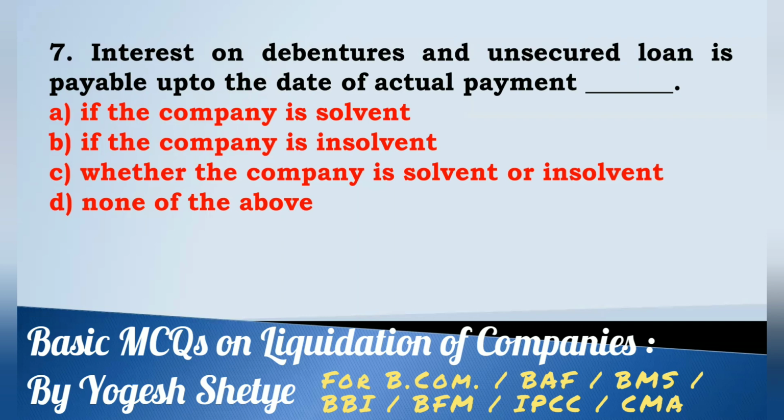Interest on debentures and unsecured loan is payable up to the date of actual payment if the company is solvent. Answer A. When your company is solvent, you have to pay interest on debentures and unsecured loan until you make the payment. Answer A, if the company is solvent.